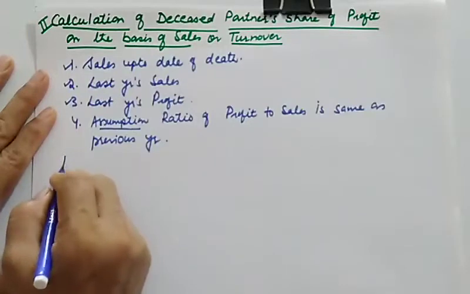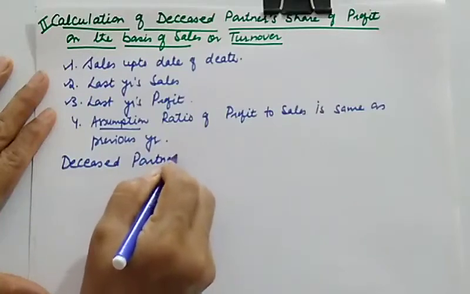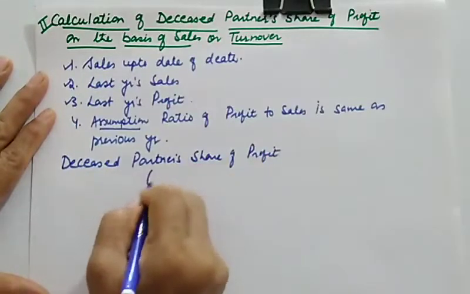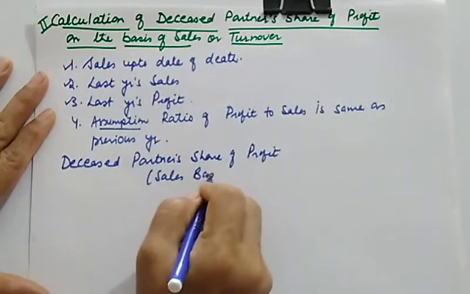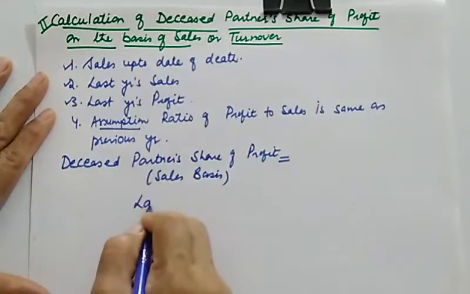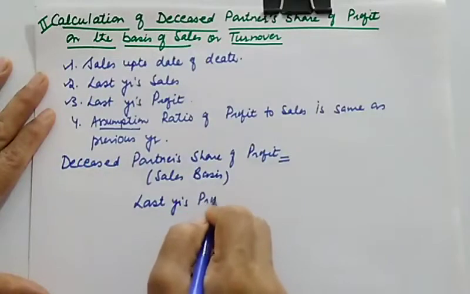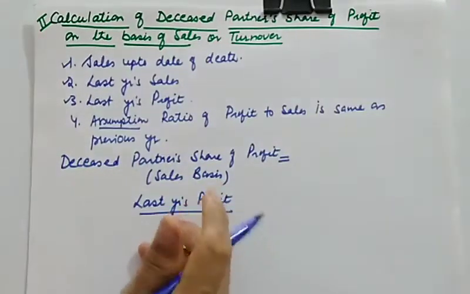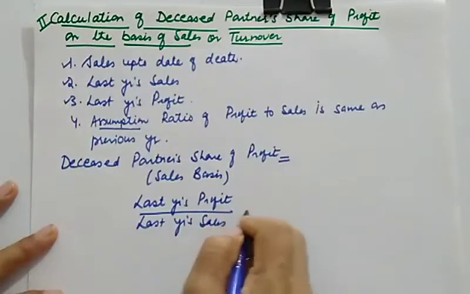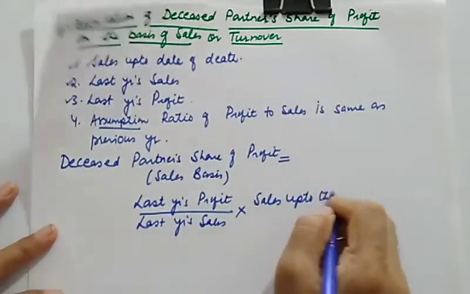So in this case, deceased partner's share of profit on the basis of sales will be equal to, I am writing it here, last year's profit divided by last year's sale, multiplied by sales up to the date of